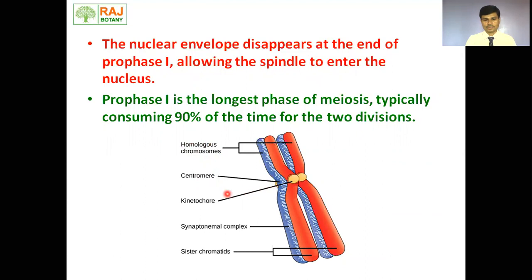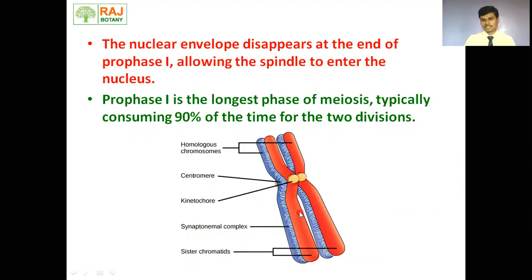See the centromere position, kinetochore position, synaptonemal complex. Yes, very important, the synaptonemal complex. As far as the pairing of the homologous chromosomes is concerned, that pairing takes place due to formation of this synaptonemal complex.